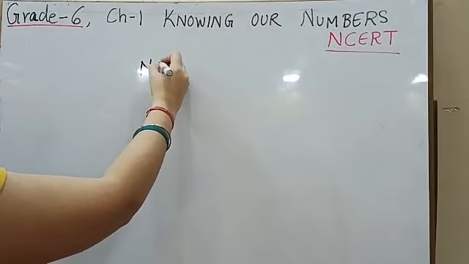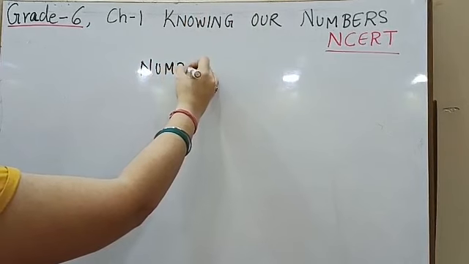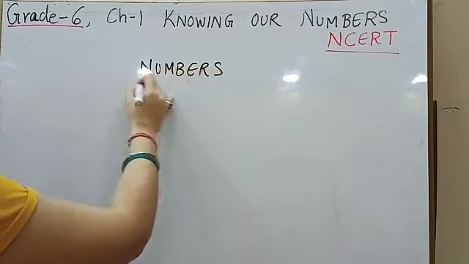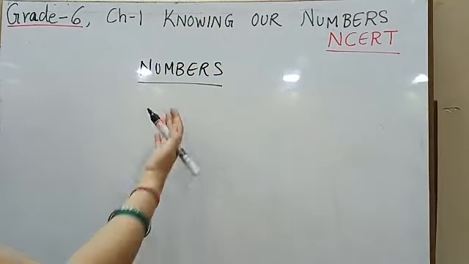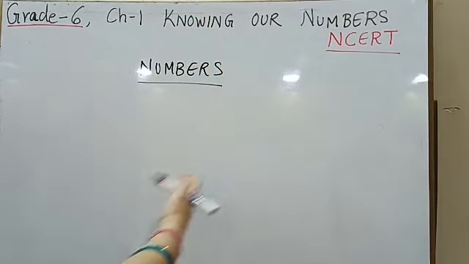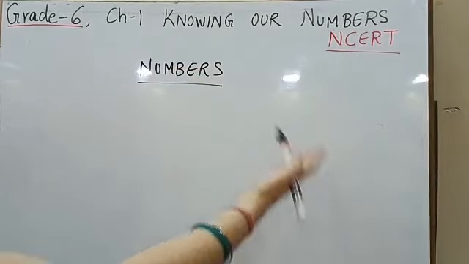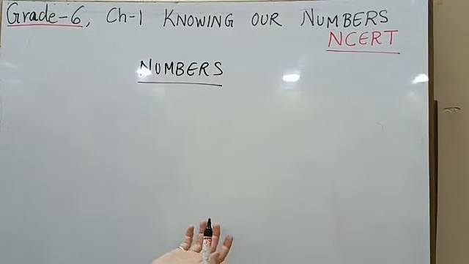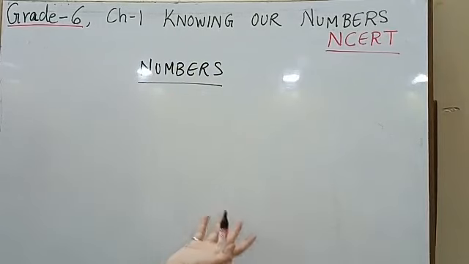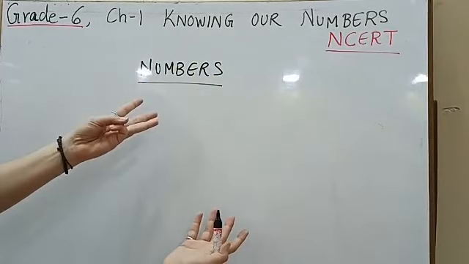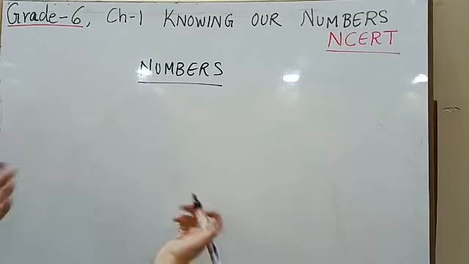जब भी आप word numbers सुनते हो, तो numbers से आपको क्या समझ आता है? Numbers एक ऐसा word है जो हम everyday life में use करते हैं. जैसे कि मैं 7 o'clock उठी या 9 o'clock मैंने रात को लंच किया, मैं मार्केट जाके मनी दे के मैंने कोई चीज खरीदी. So all these buying, selling, everything, all these include numbers. I'm eating 2 chapatis, 3 chapatis. All these things are numbers.